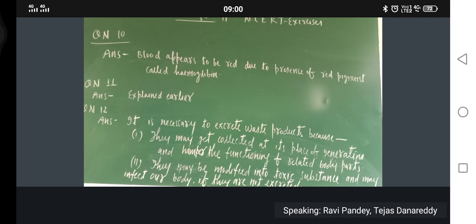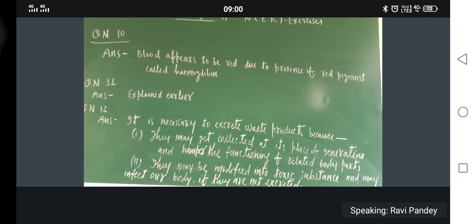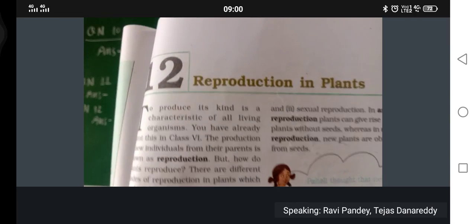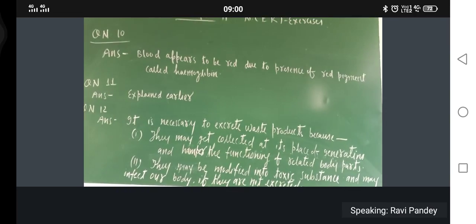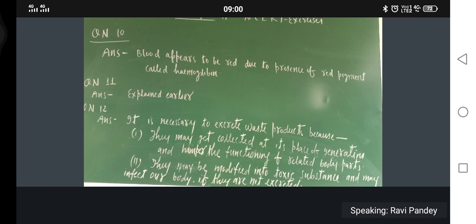Any other doubt related to this chapter? Otherwise, I will start the next chapter. What is the next chapter? The next chapter is reproduction in plants. Chapter number 12. What is the name of this one? Reproduction in plants.